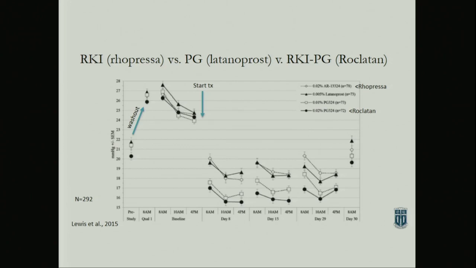The prostaglandins, we've known that for quite some time. But what you also can see is that Rhopressa, which is a Rho kinase inhibitor, and latanoprost are pretty equivalent going through. Then you put the 2 together and you get this additivity, which has really sort of been the holy grail in the field, right? You want to have something that you can get the IOP lower than what we already have on the market. And so this is showing that. This is 3-month data, I believe, and this has been shown out to 12 months, the same sort of stuff.